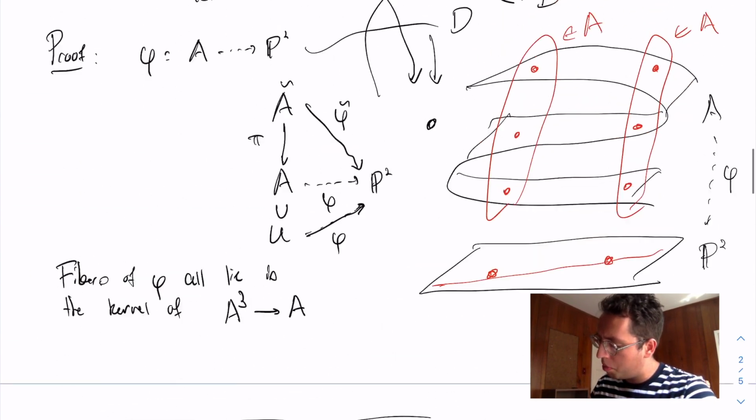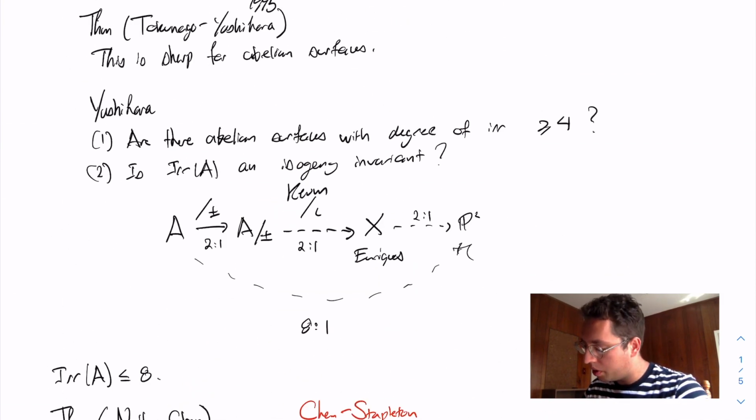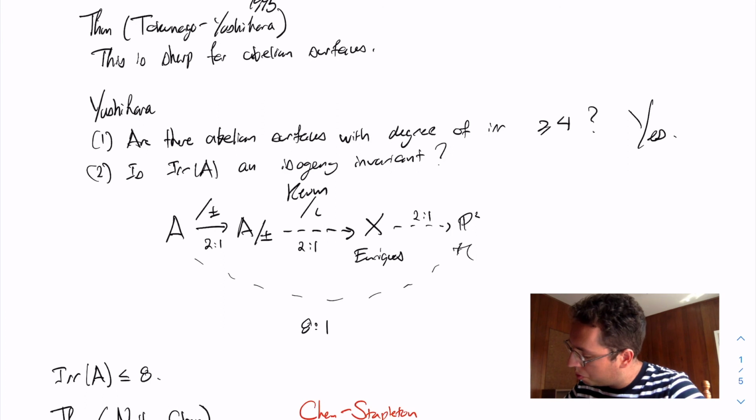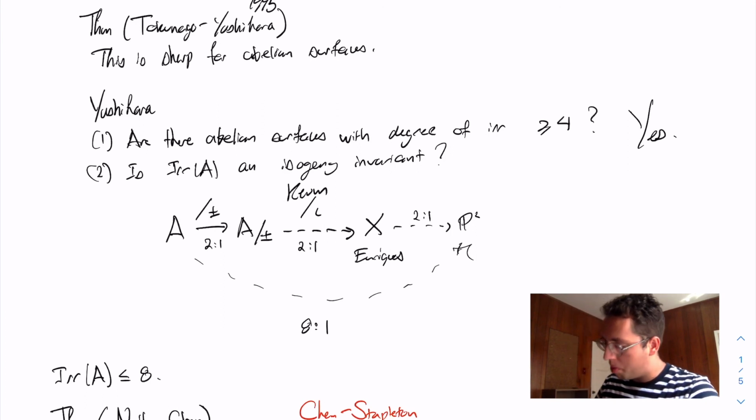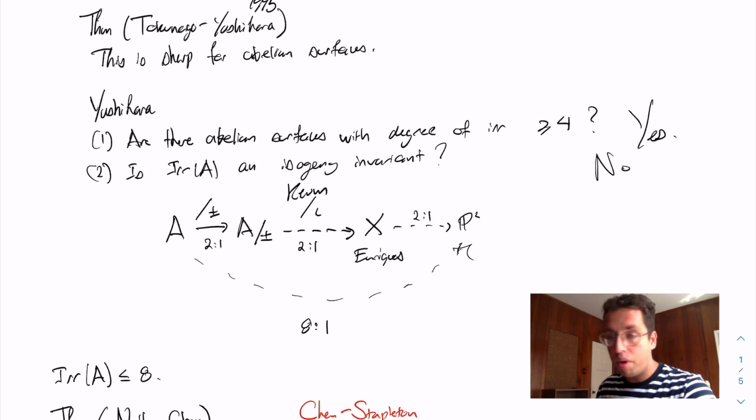Okay, so I should say a couple of things. So this answers certainly Yoshihara's first question, which we wrote here. So this is a yes. There are abelian surfaces with degree of irrationality 4. Actually, most abelian surfaces have degree of irrationality 4. And it answers the second question negatively.